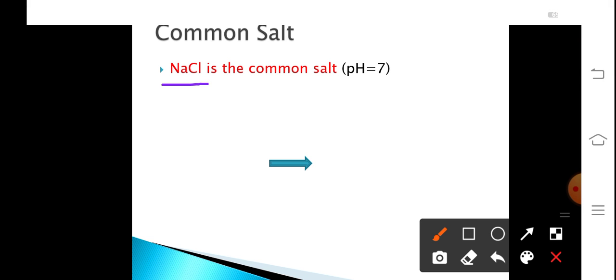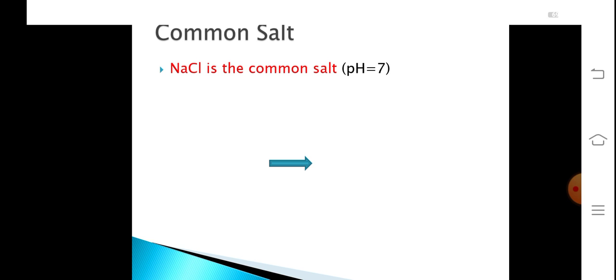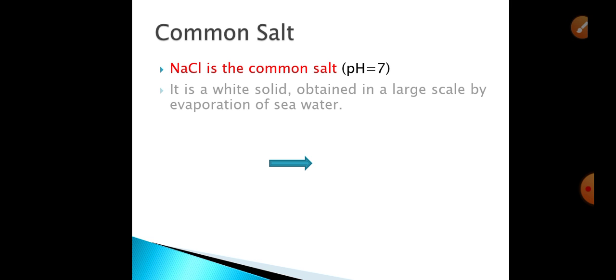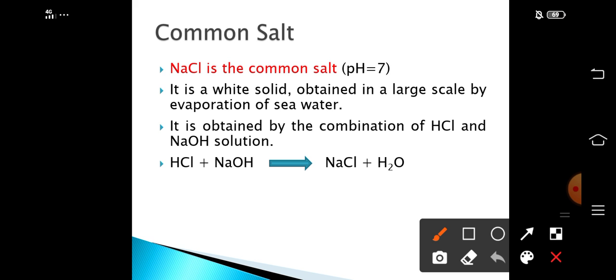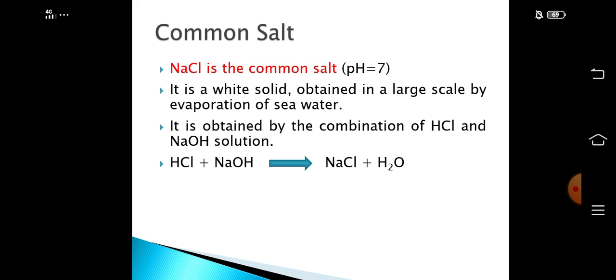Now let us study about common salt. What is common salt and why is it so important? Common salt is NaCl. It has a pH of 7. So what does this pH indicate? The pH indicates that the salt is neutral in nature. It is formed by the combination of strong acid and a strong base. It is a white solid obtained on a large scale by evaporation of seawater. It is obtained by the combination of HCl and NaOH. Here HCl is a strong acid and NaOH is a strong base. Hence NaCl is a neutral salt.